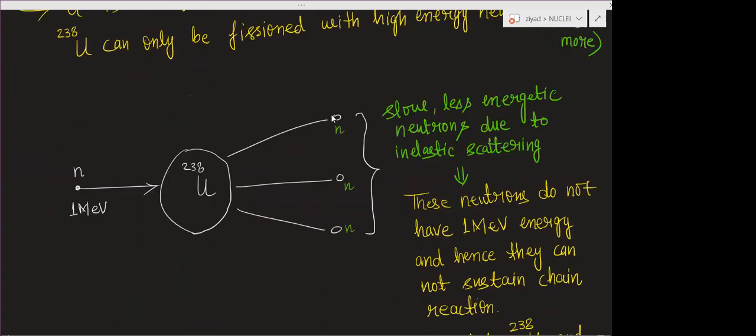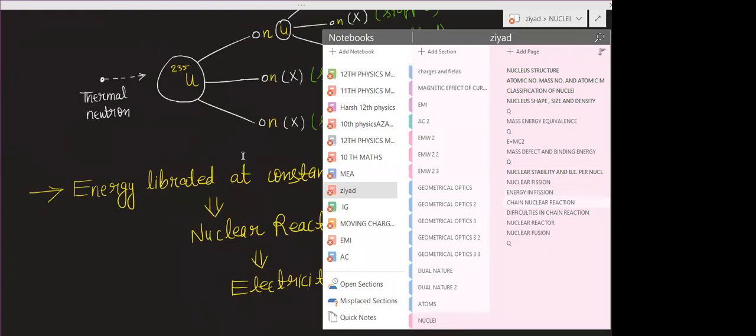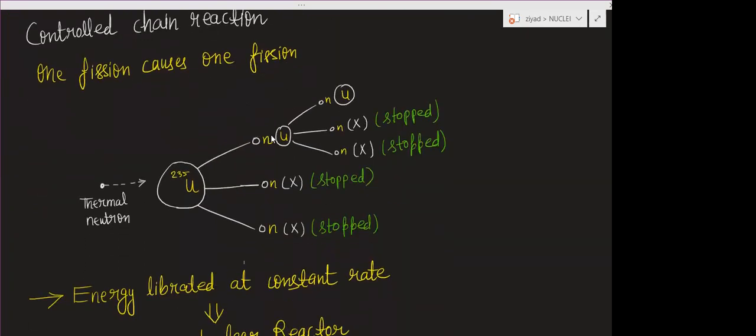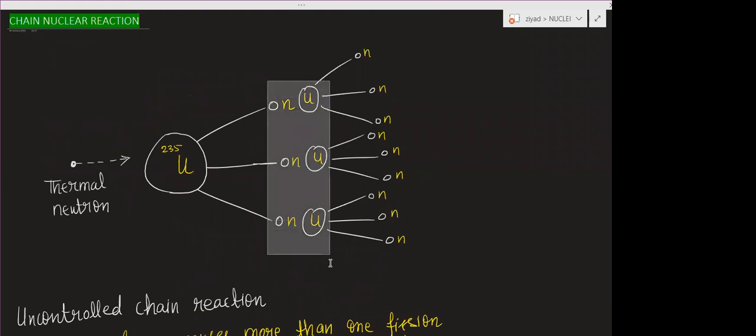With the help of this example, I can explain. Suppose this is the present generation; presently, the reaction is at this stage. At this stage, how many fissions are taking place?